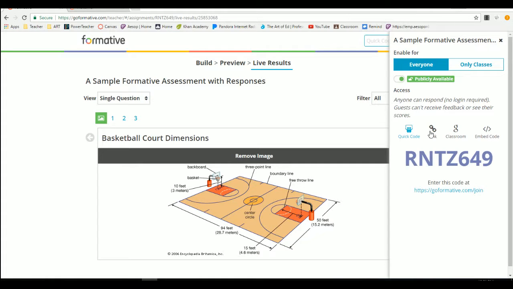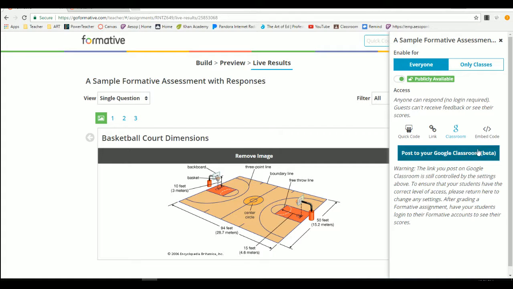Now, if they don't use the Google Classroom method, if they use one of these other methods, they will have to log in as they come in, if you want their results tracked over time, like across multiple different quizzes. Or they can log in as guests if you just want to use this as a simple response system. There's lots of different options. I like to use it as a more permanent thing, so like using Google Classroom.